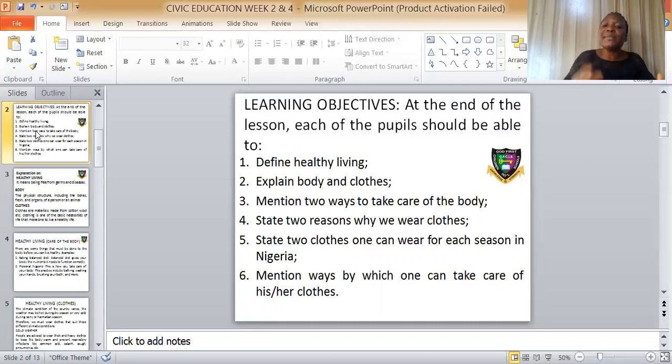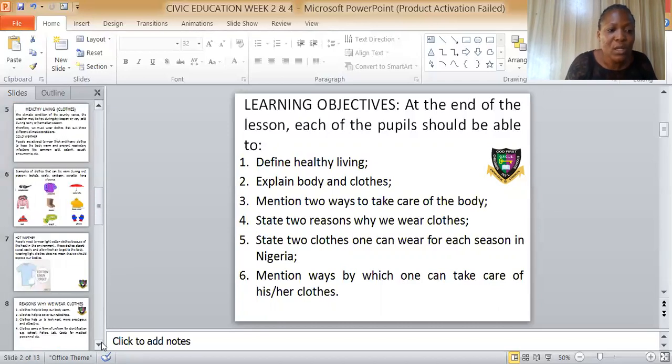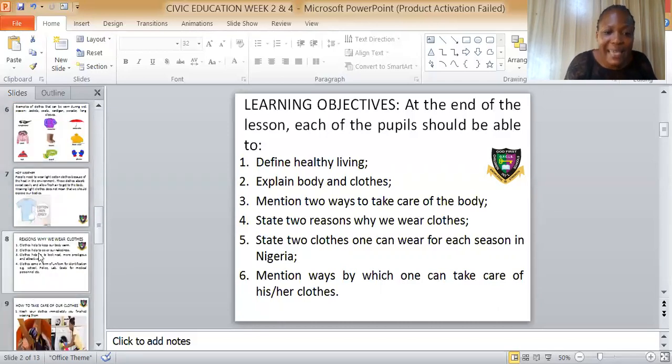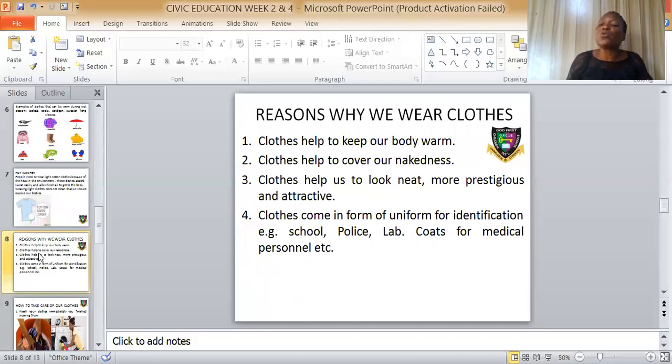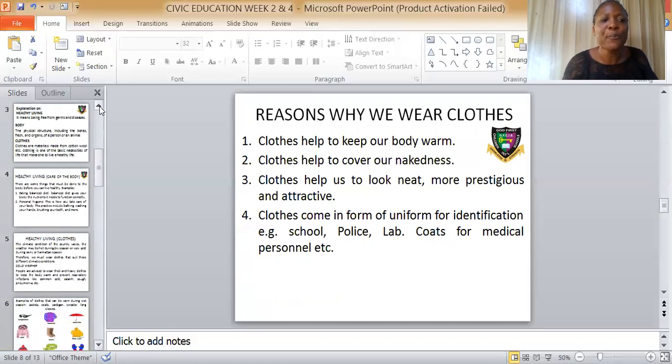Now, state 2 reasons why we wear clothes. Why do we wear clothes? Number 1, to cover our nakedness. It helps us to keep warm. And clothes are also in form of identification, uniform.